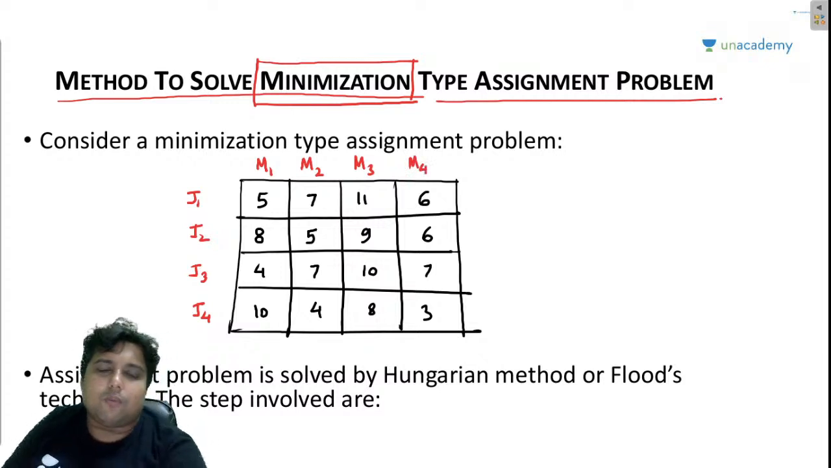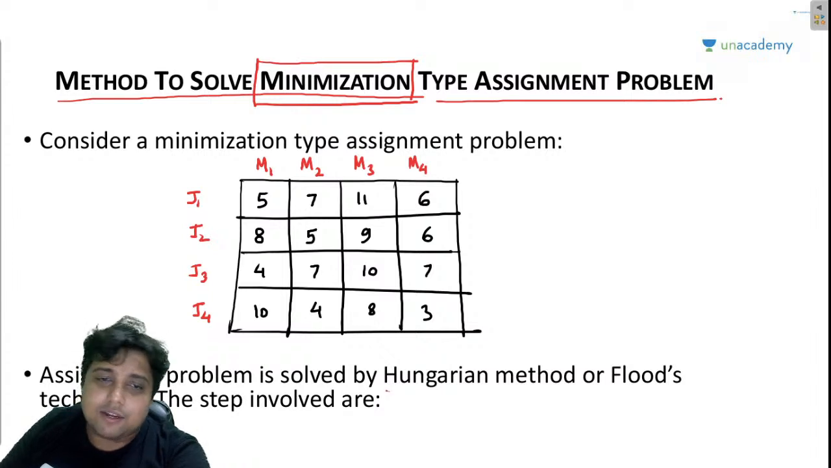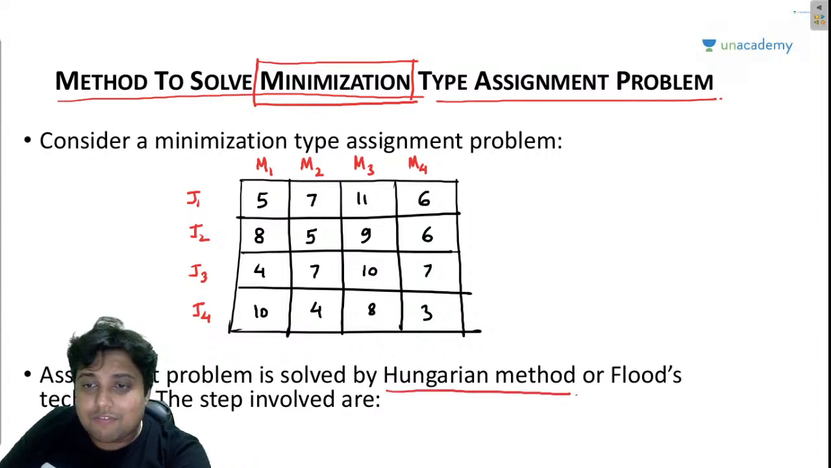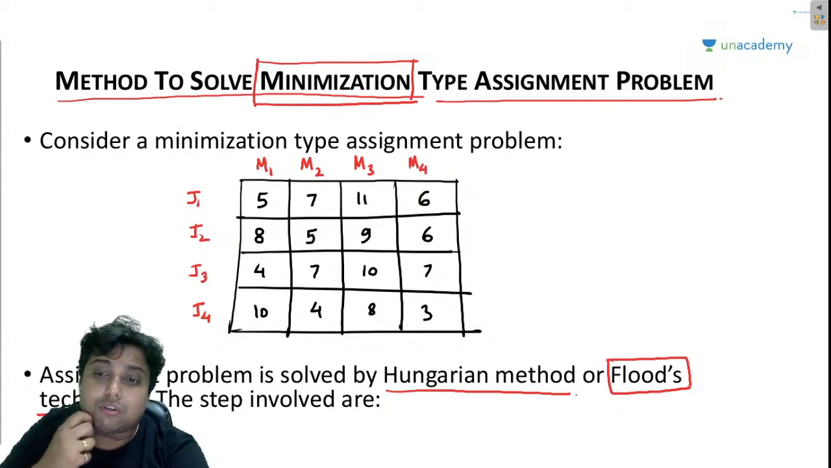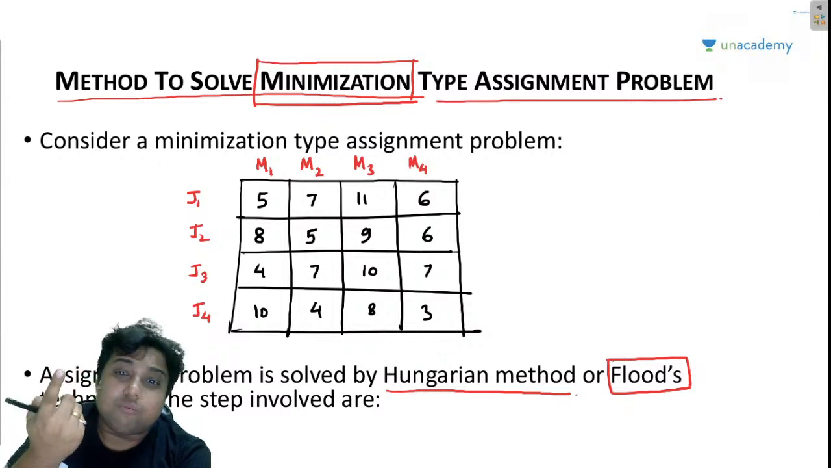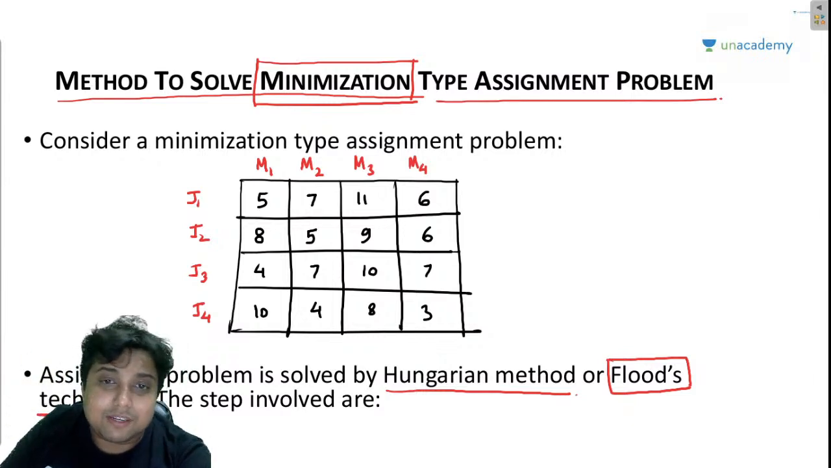So there are 4 jobs, and basically we have to assign these 4 jobs to these 4 machines so that the total processing time gets minimized. And now we are going to look into the Hungarian method, which is also known as the Flood's technique, right? So in GATE examination or in any other examination, if they talk about the Flood's technique, do not get confused. It is basically the Hungarian method.